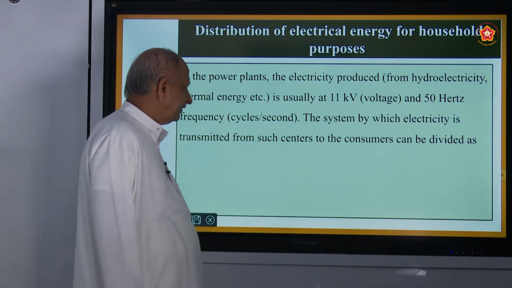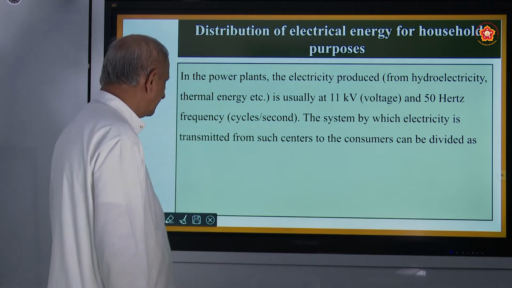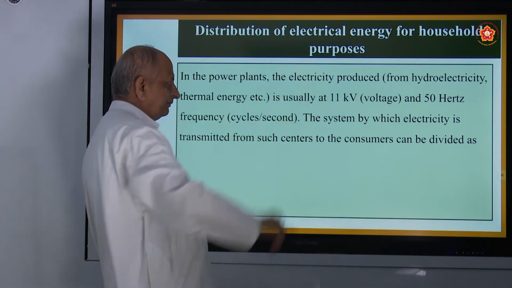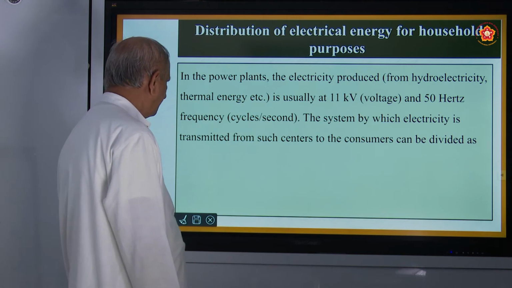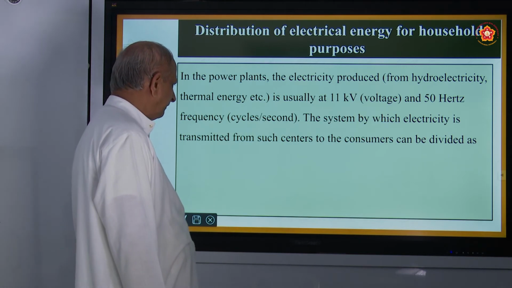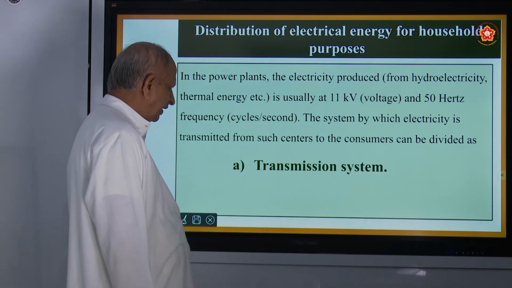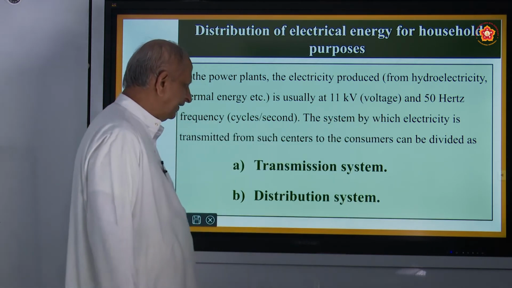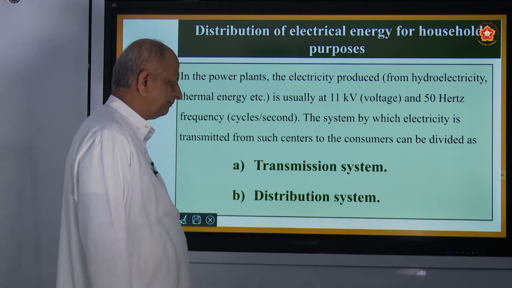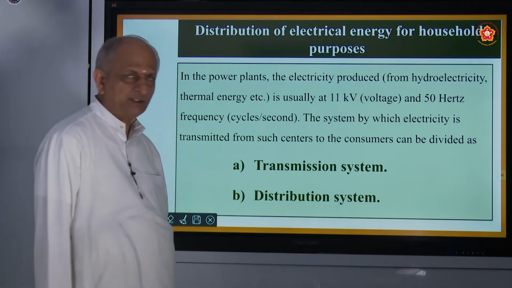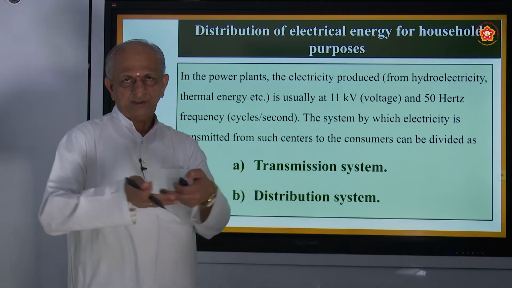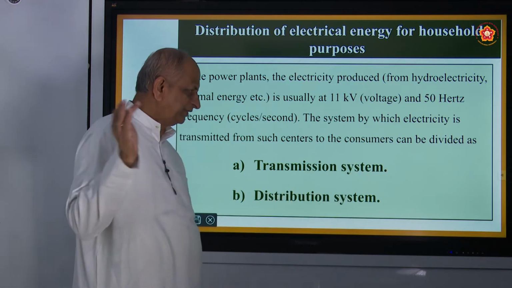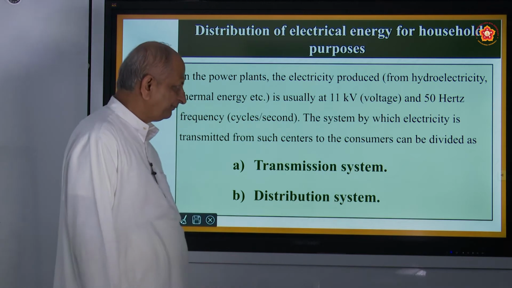That is what is called thermal power plants. This AC current is produced and distributed in two parts, the transmission system and the distribution system. Transmission means it is transmitted, and then it should be distributed in a systematic way.